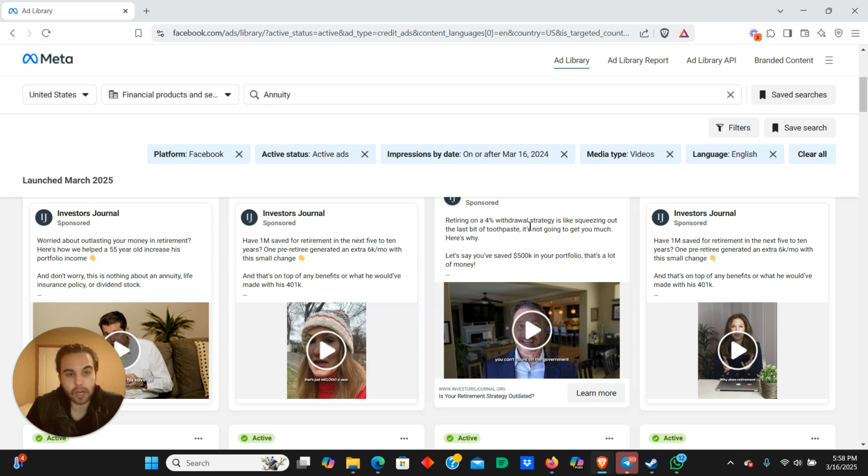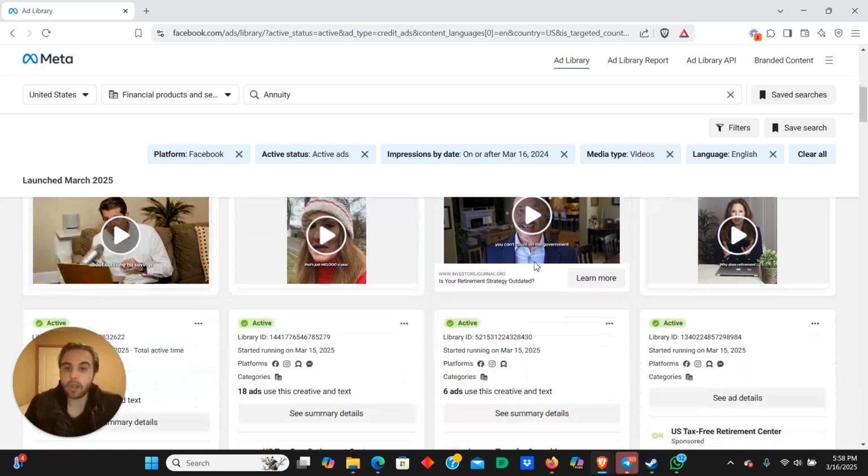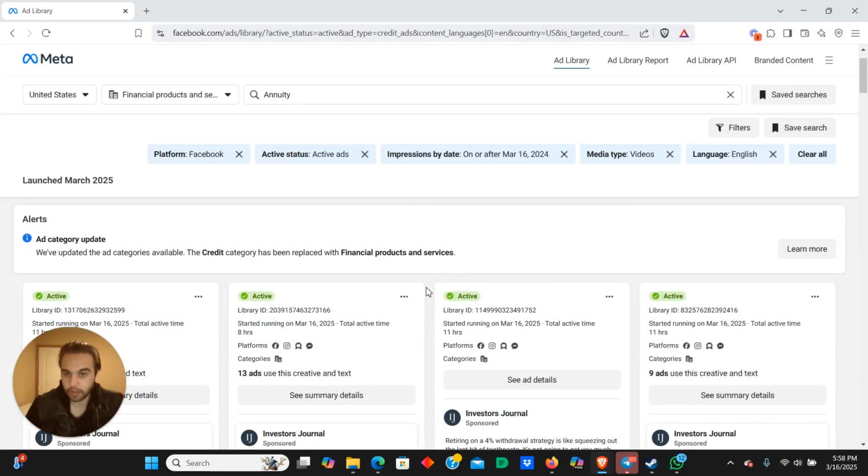4% withdrawal strategies, like squeezing it. So this one's basically saying stock market, blah blah blah. A lot of annuity ads you'll find say stock market bad, fixed products good. Even when I first started with annuity marketing specifically, what I did myself was stock market bad, taxes bad, because what I do is a lot of annuity and IUL cross-sell ads.